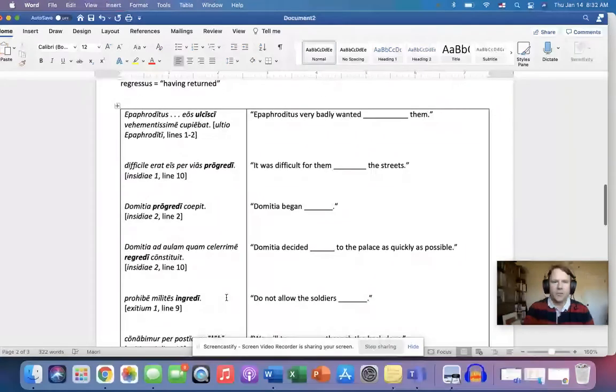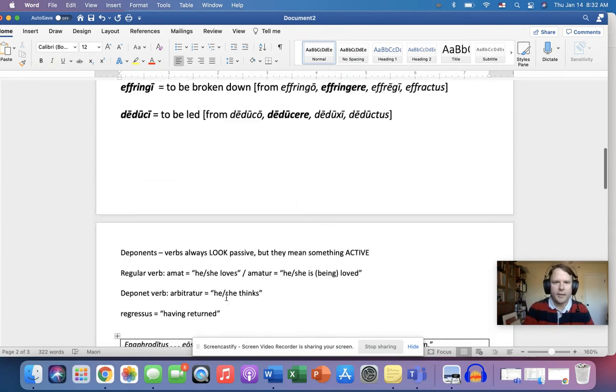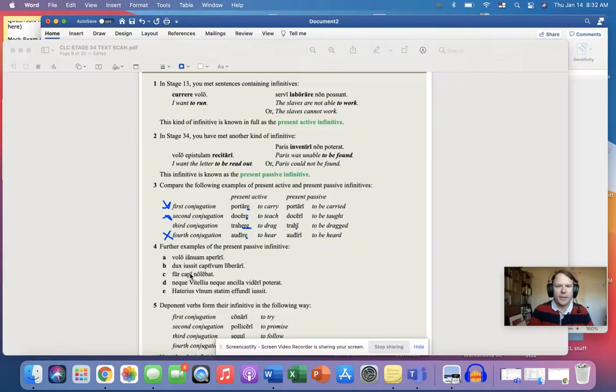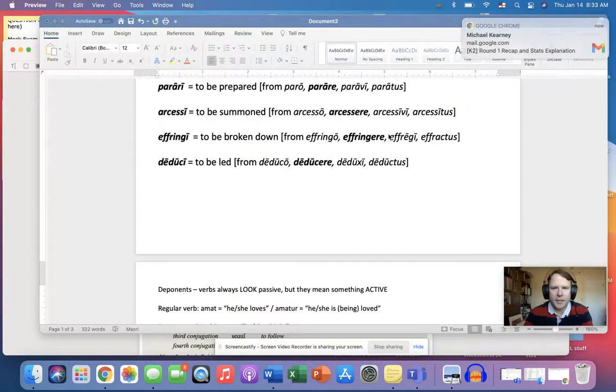Okay, so let's apply this to our present passive infinitives. Now remember, what we decided is that in the first, second, and fourth conjugation, we're going to change that E to an I. So portare goes to portari, docere to doceri, audire to audiri. The problem child there is the third conjugation, where we're going to drop the entire ERE and change it to an I.